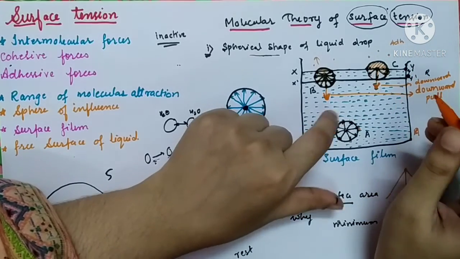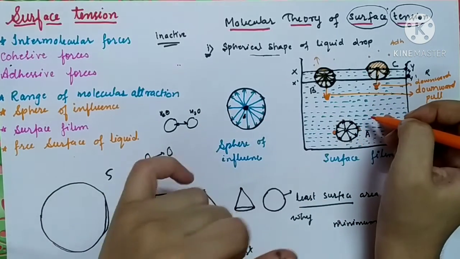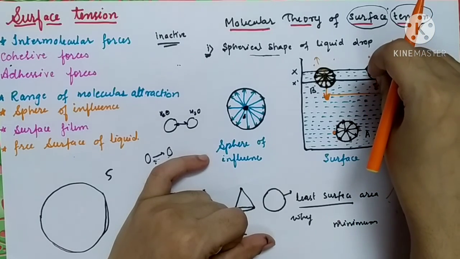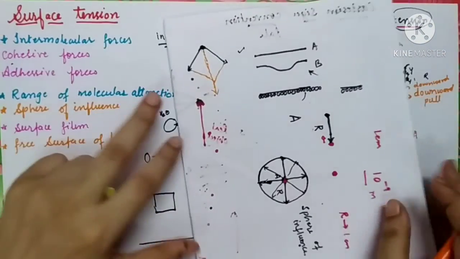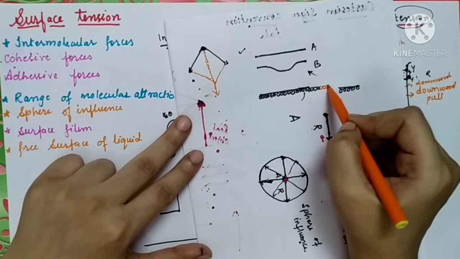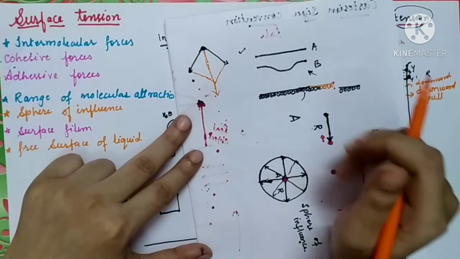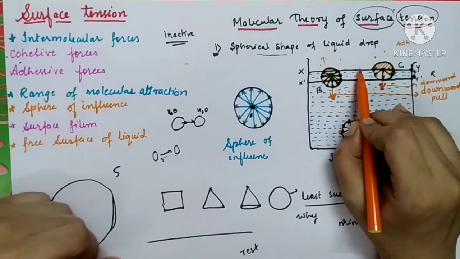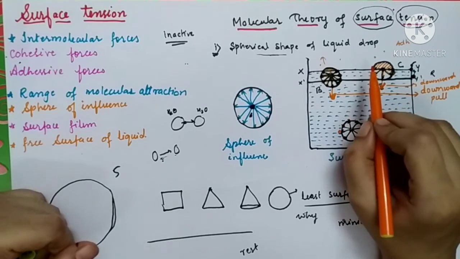And what happens if I want to increase the surface area of a liquid? If I want to increase the surface area, some of the molecules from the interior of the liquid should be brought to the surface. As I gave you the example, if you want to increase the surface area, make more molecules on the surface. If you want to decrease the surface area, drop the number of molecules from the surface. So as the number of molecules on the surface increases, the surface area of the liquid also increases.